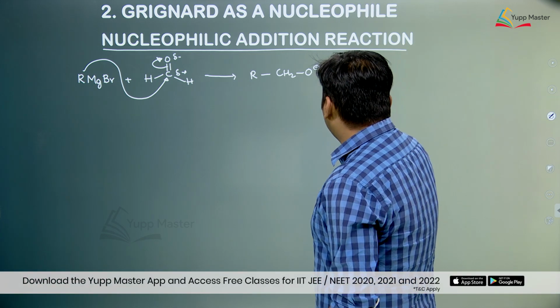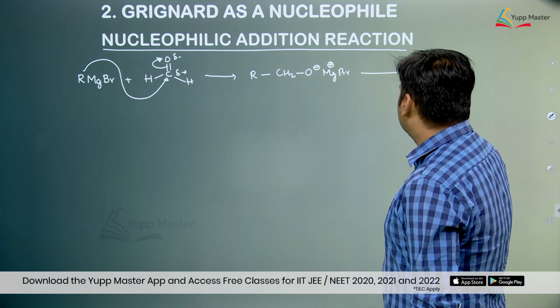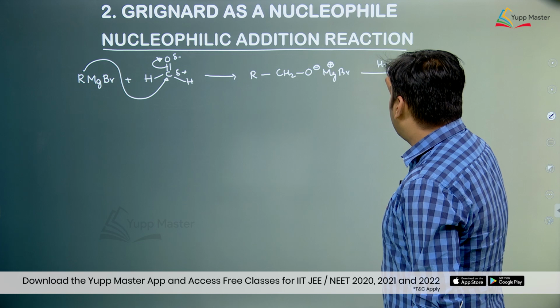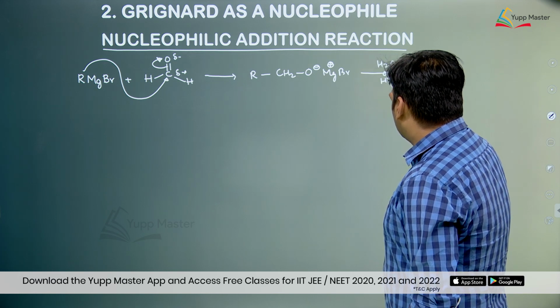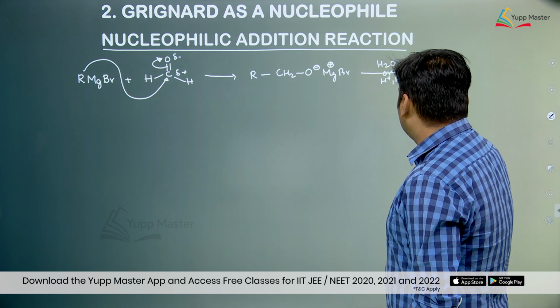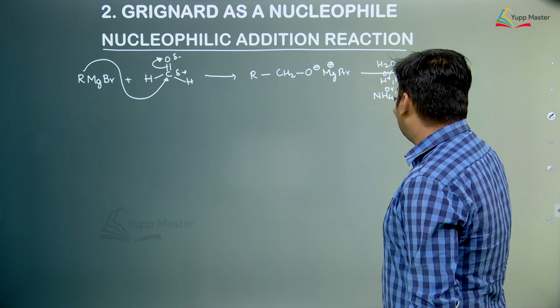Now, because there is an ionic bond between oxygen and magnesium, this can be hydrolyzed in aqueous medium, either we take H2O or we take H plus water or we take ammonium chloride. Now, ammonium chloride is a salt.